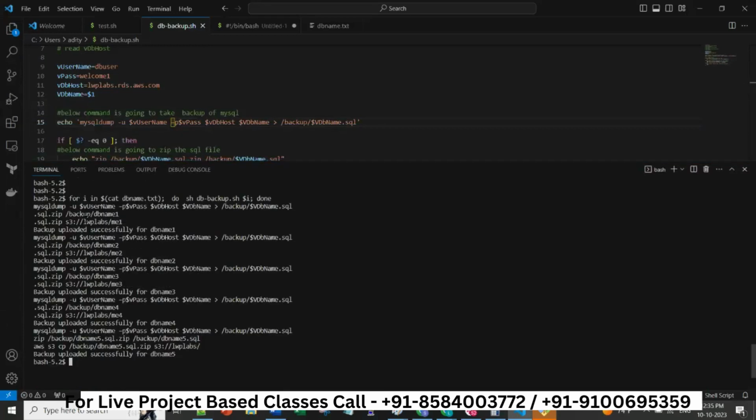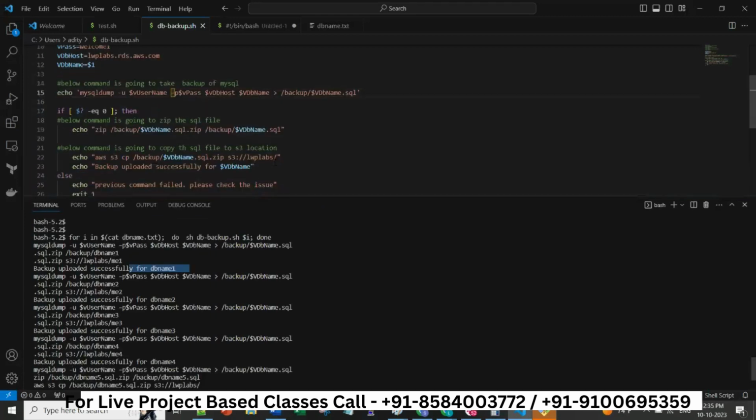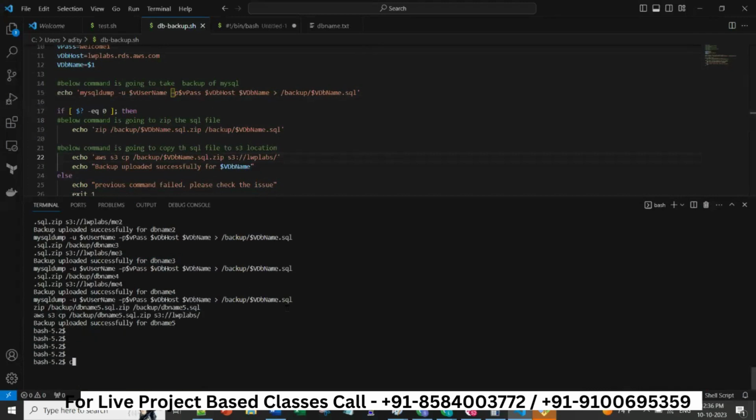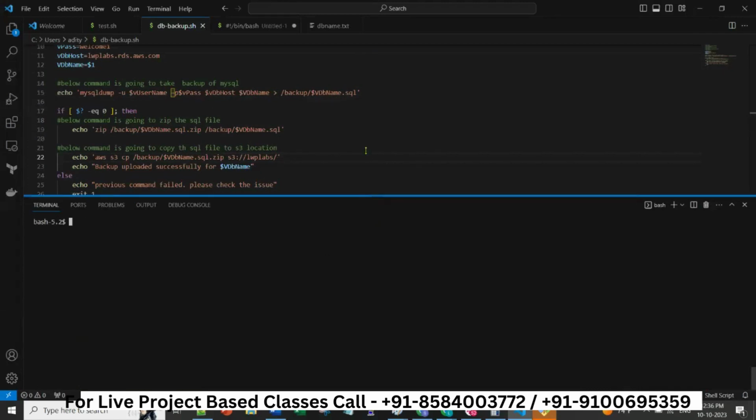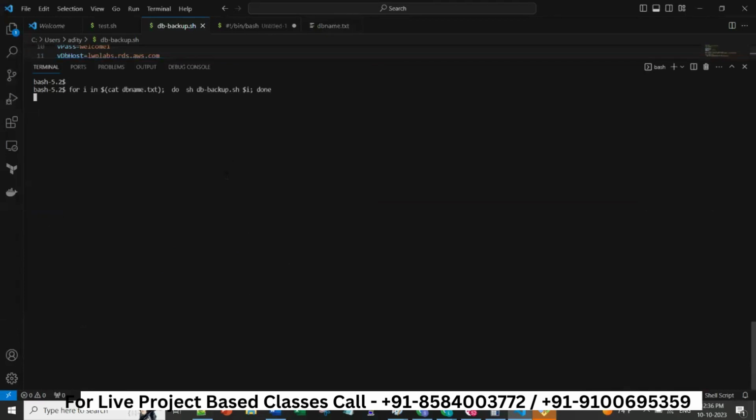Here you see this first command. Okay, it is printing the message, then .sql.zip db name .sql me1. This .sql, it is taking from here. This it is not taking. Why? Because we have to give single quote, or we have to give escape character. I don't want to give those things. For now, I'm just trying to show you the loop concept. Anyway, I explained the loop concept, but in this I wanted to show you.